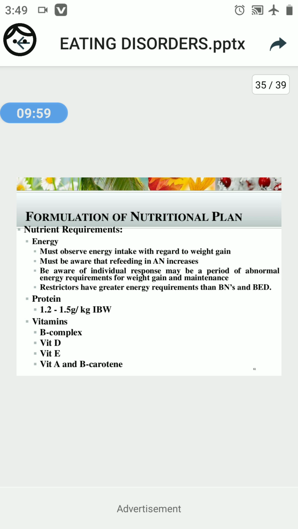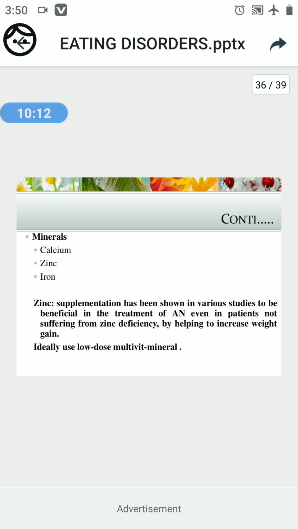Next is the requirement of vitamins. The vitamins required for the treatment are the B complex, vitamin D, vitamin E, vitamin A, and beta carotene. Next, the minerals are calcium, zinc, and iron. Zinc supplementation has been shown in various studies to be beneficial in the treatment of anorexia nervosa, even in patients not suffering from zinc deficiency, by helping to increase weight gain. Ideally, use low doses of multivitamin and multimineral.